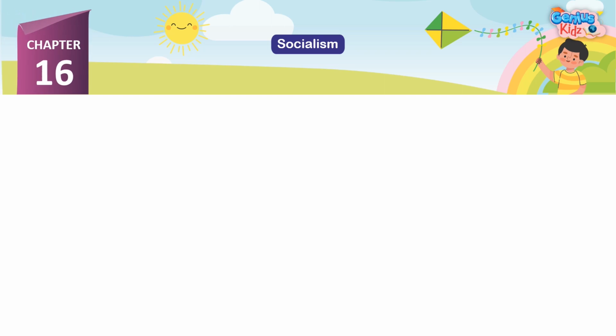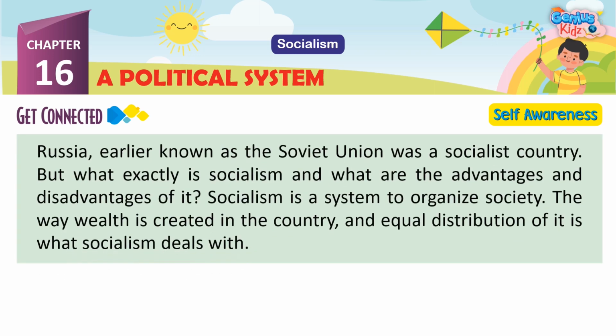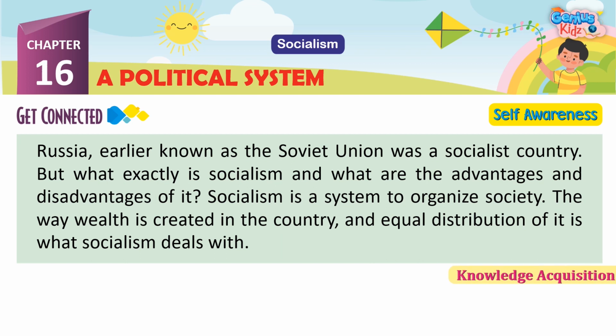Socialism, Chapter 16. A political system. Get connected. Self-awareness. Russia, earlier known as the Soviet Union, was a socialist country. But what exactly is socialism and what are the advantages and disadvantages of it? Socialism is a system to organize society. The way wealth is created in the country and equal distribution of it is what socialism deals with.